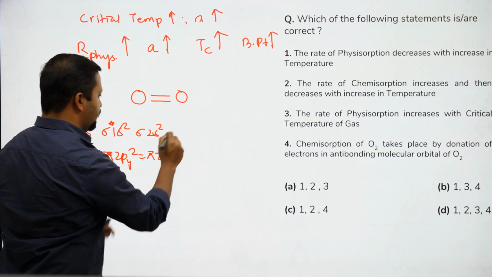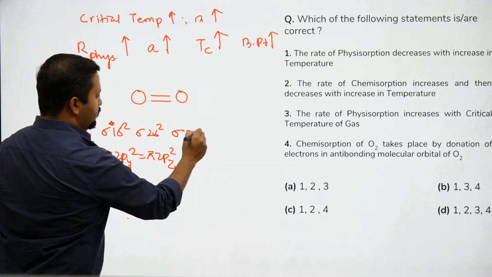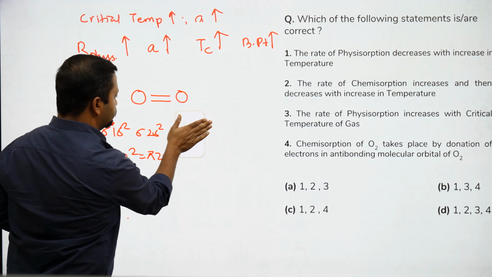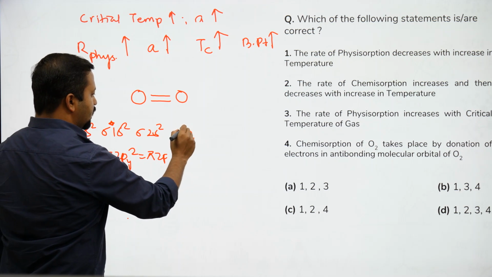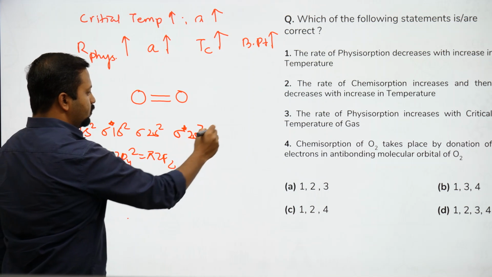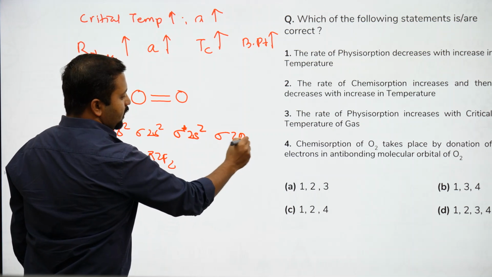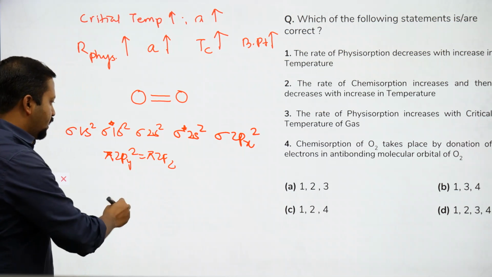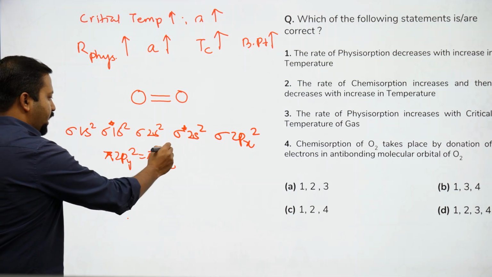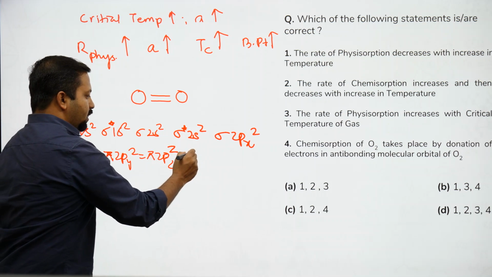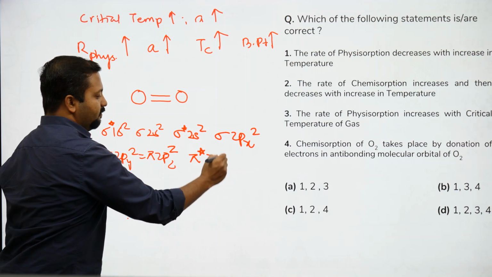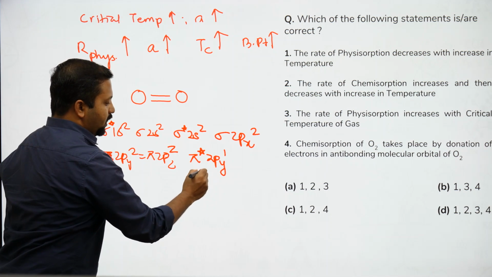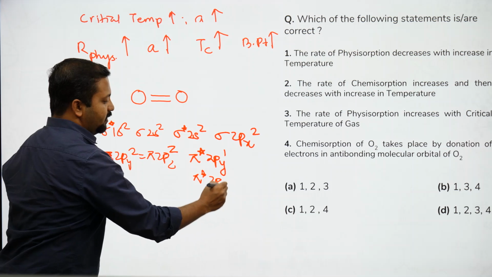Let me erase this completely. Sigma star 2s2 sigma 2p x2 pi 2p y2 pi 2p z2 pi star 2p y1 pi star 2p z1.